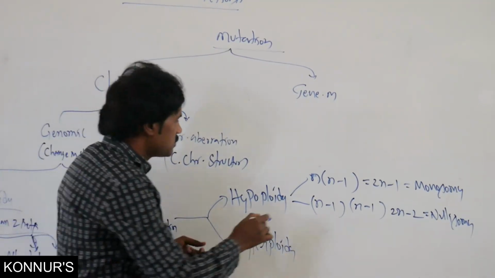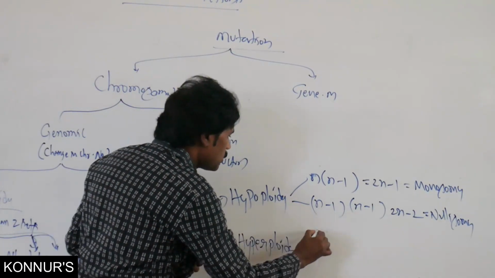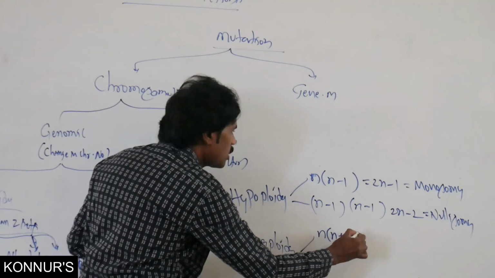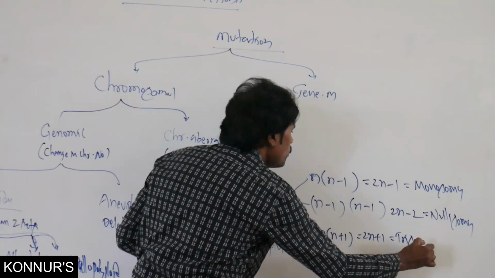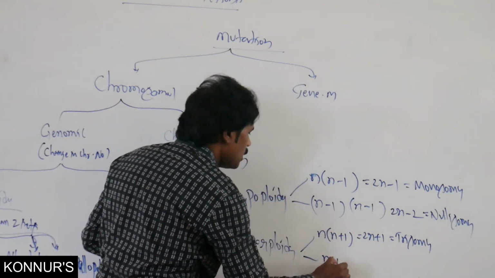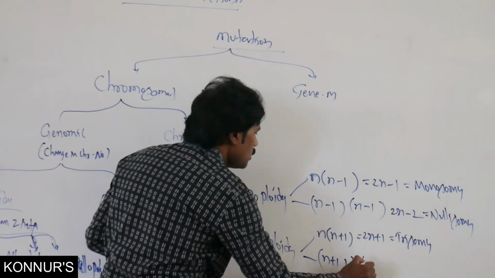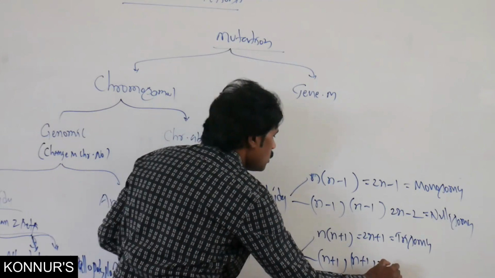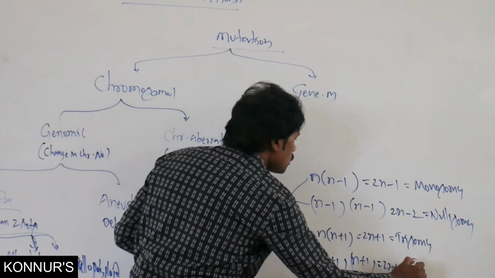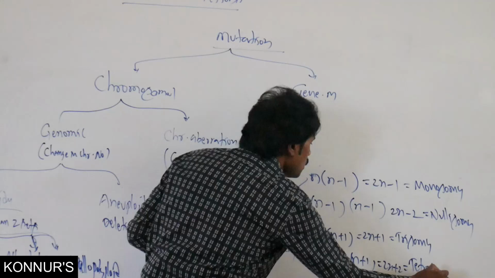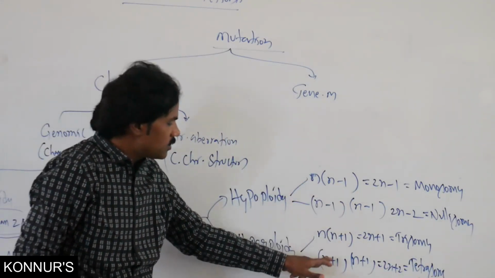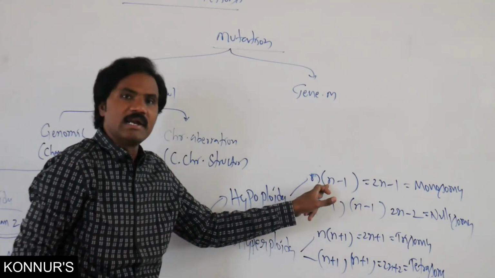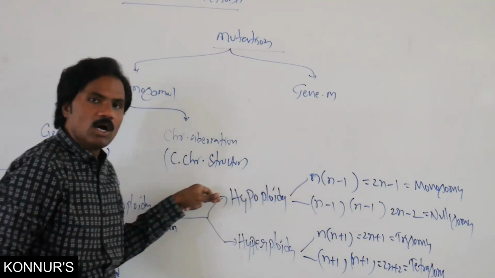Hyperploidy, increase. That means n plus 1, 2n plus 1, trisomy. Similarly, n plus 1 into n plus 1, 2n plus 2, tetrasomy. Like this, whether it is addition or deletion, that is aneuploidy.